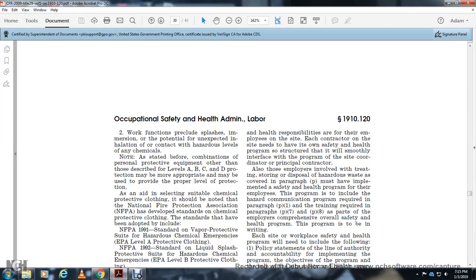As stated before, personnel other than those described in Levels A, B, C, and D, with appropriate protection, may be used with the proper level of protection.